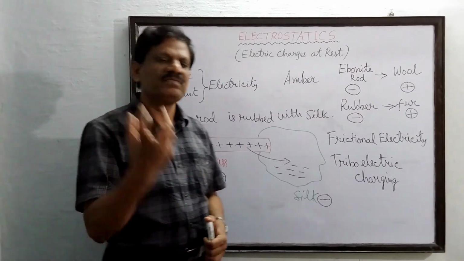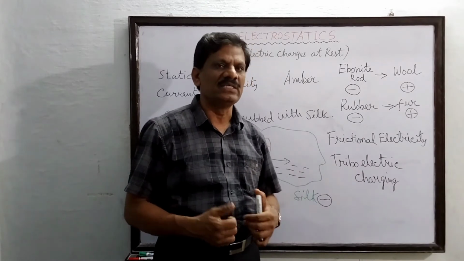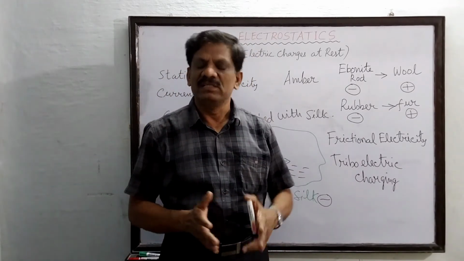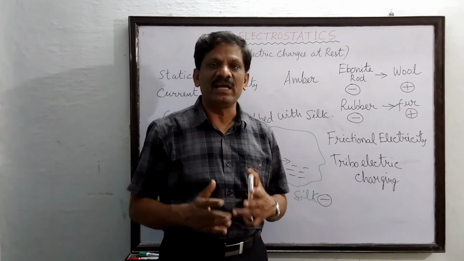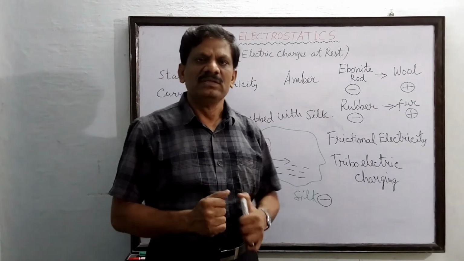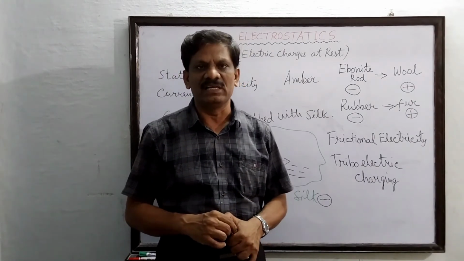The nature of the charge acquired by any substance, whether positive or negative, is not always fixed. It depends upon the nature of the material against which the substance is rubbed. So it depends again on the electronegativity of the materials.